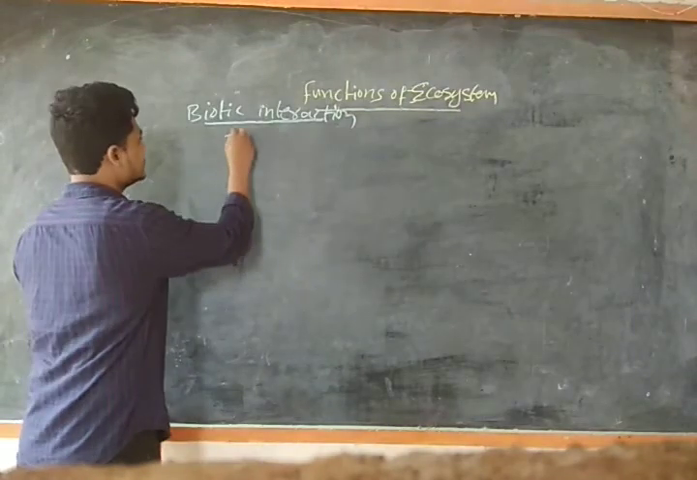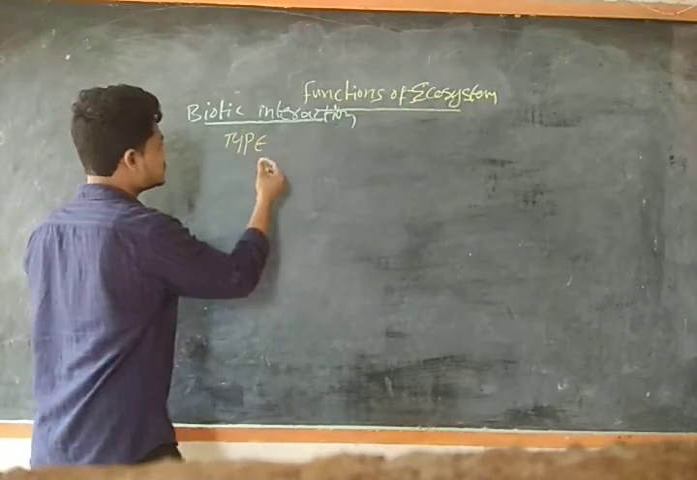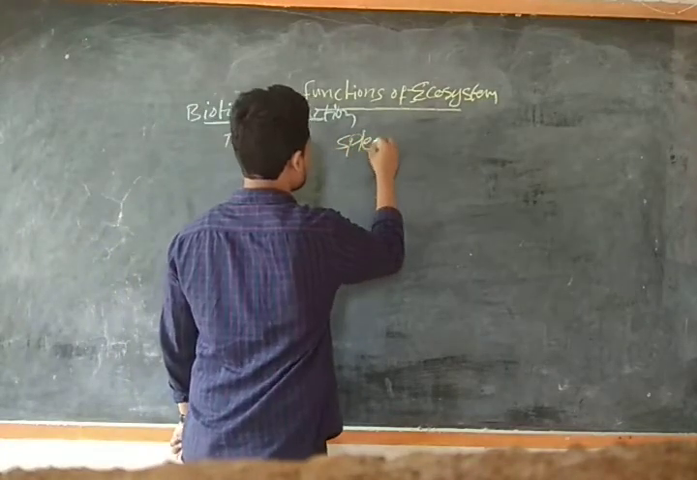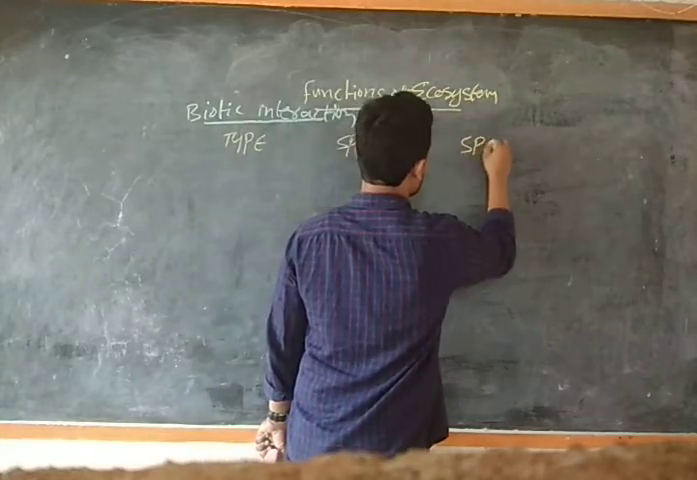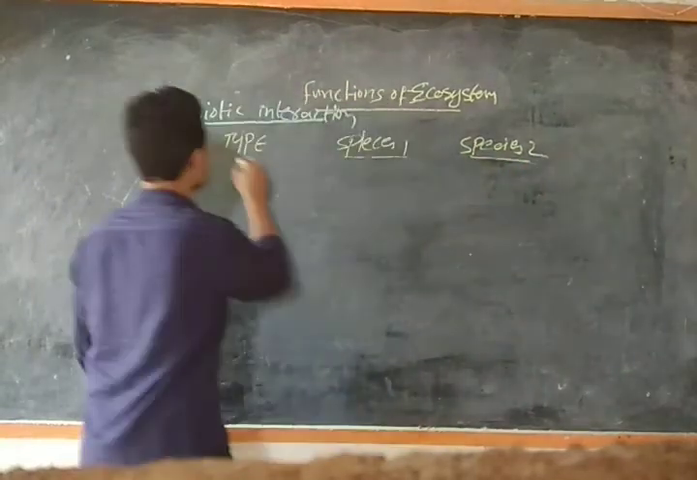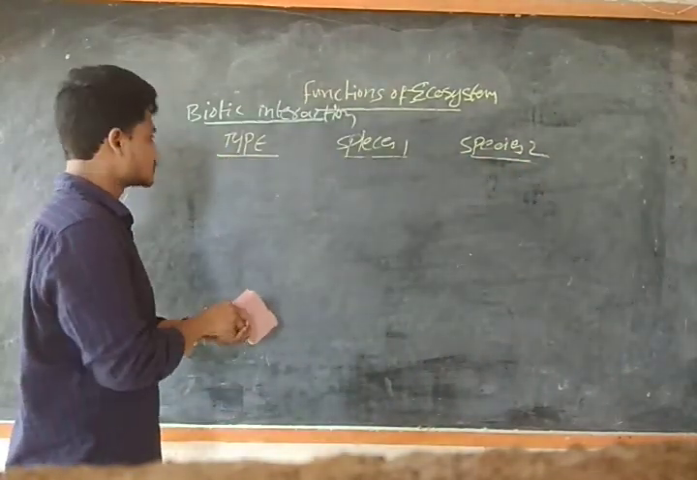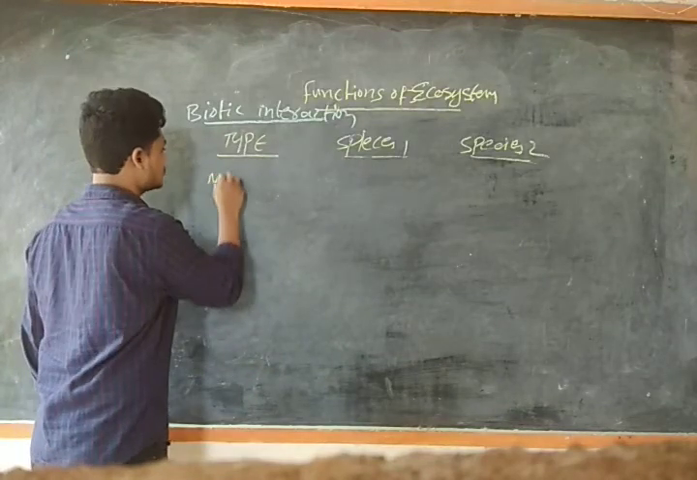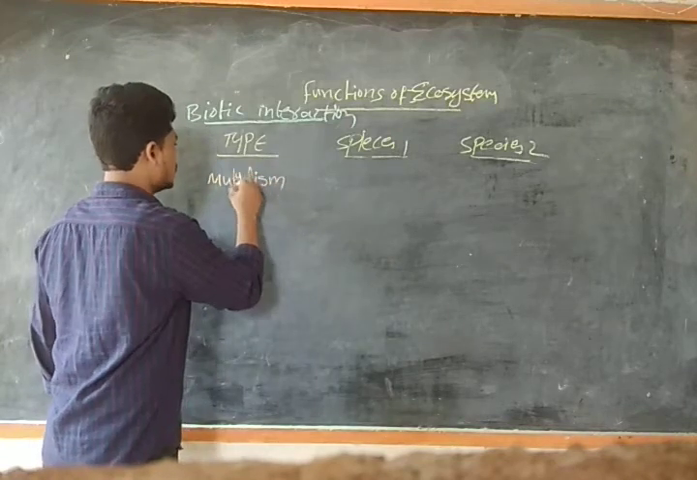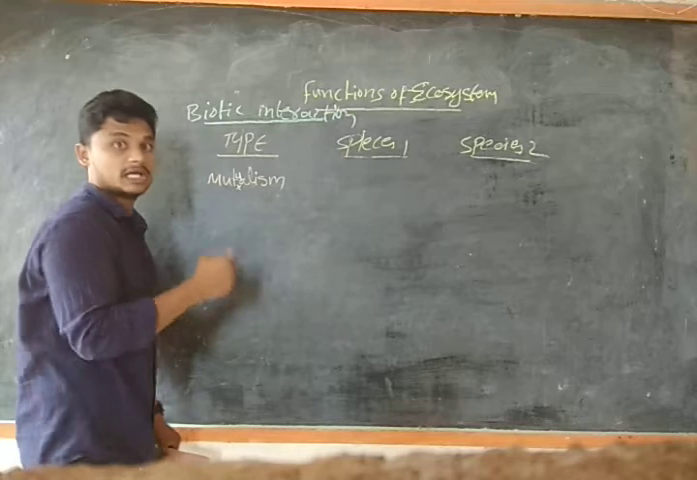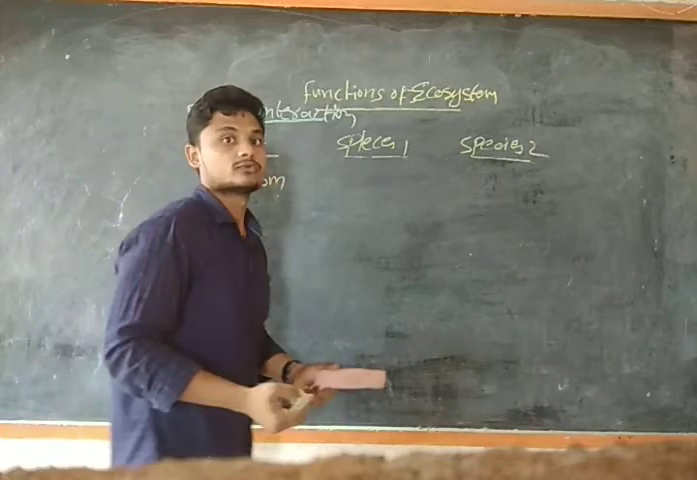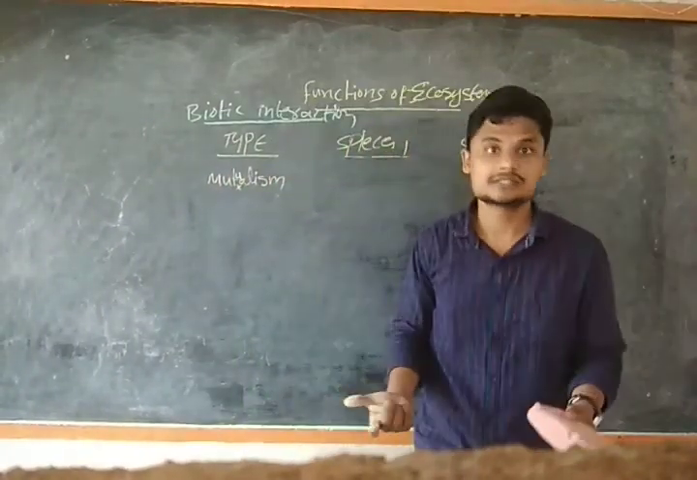For example, if you take the type of mechanism that is happening, we take the example of species 1 and species 2. We will see how the interaction takes place. For example, mutualism. What do you mean by mutualism? In mutualism, both species 1 and species 2 are going to benefit, guys. How does this take place in the ecosystem?